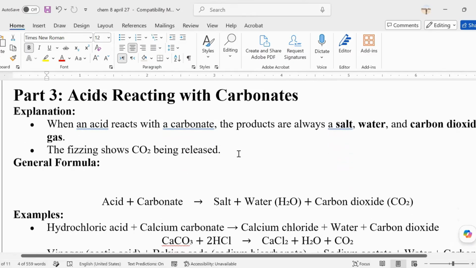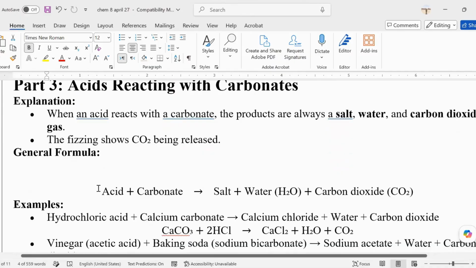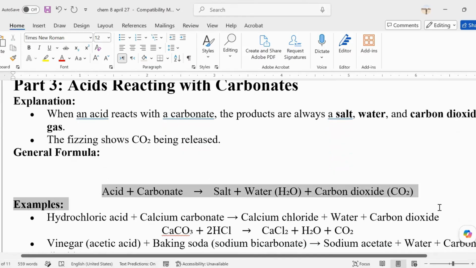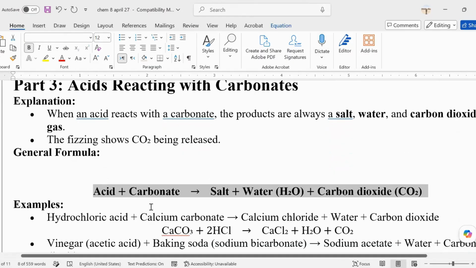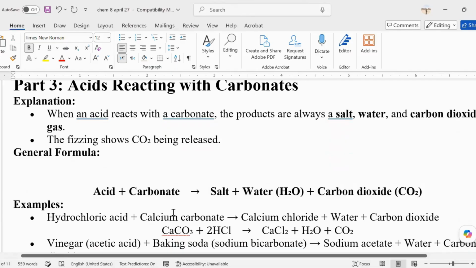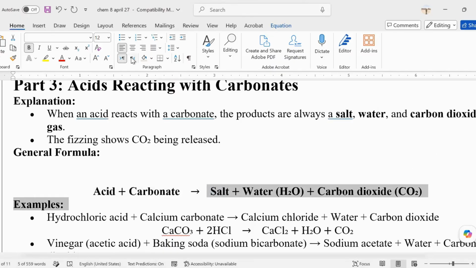Now, part three is what if there's an acid? What if acid will react with a carbonate. So remember, carbonate has something to do with the metals, and acid is acid. Now, if there's an acid and it will be combined with a carbonate, this is always the answer. These are always the products, the byproducts.